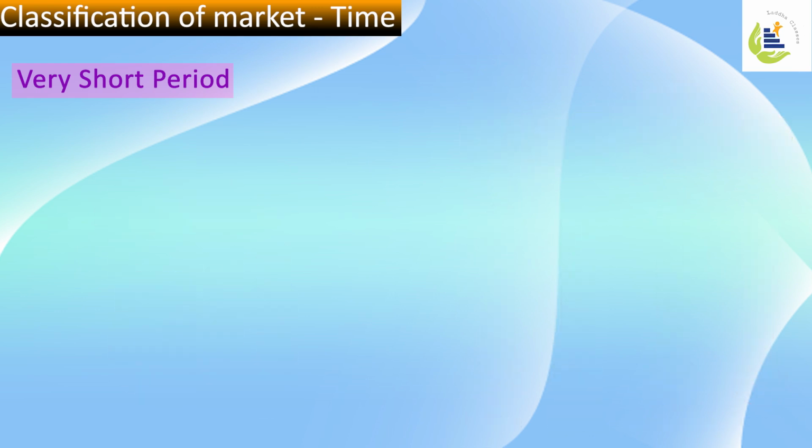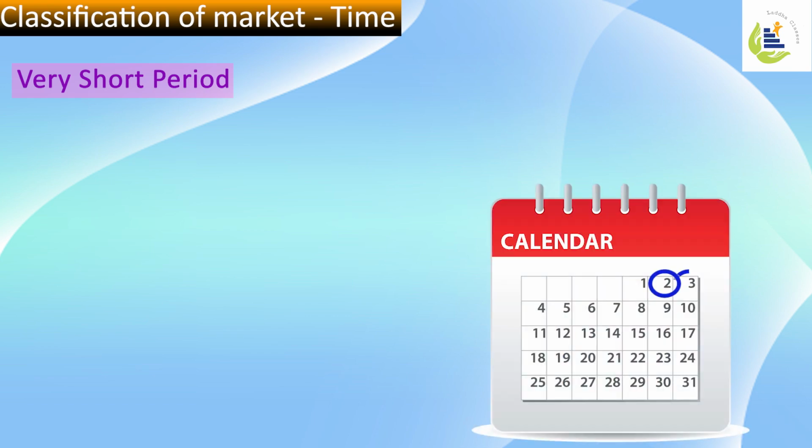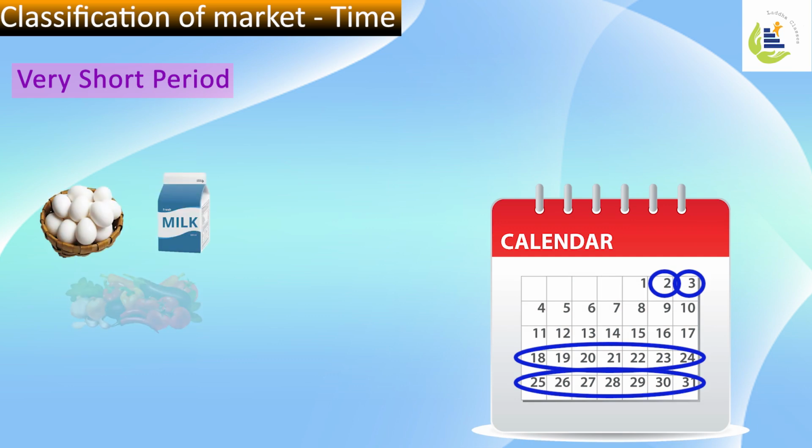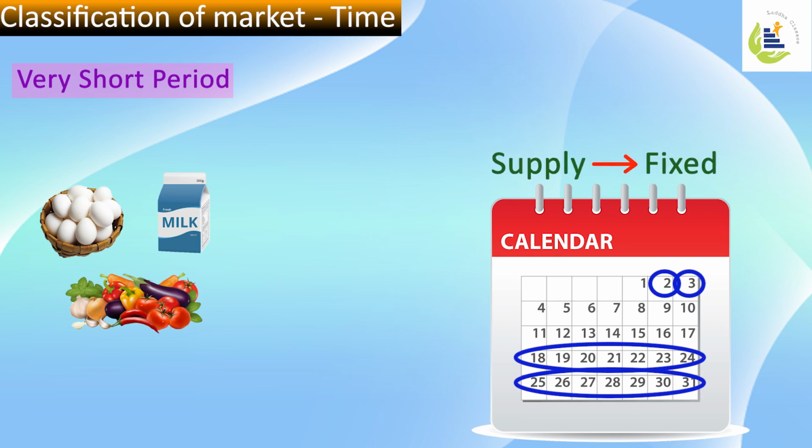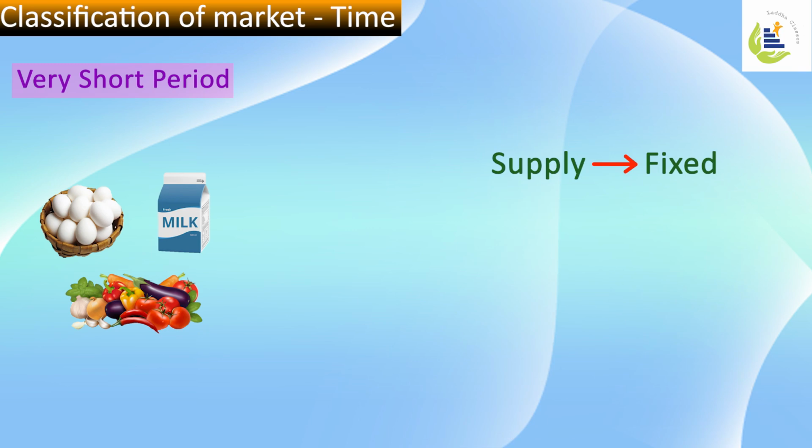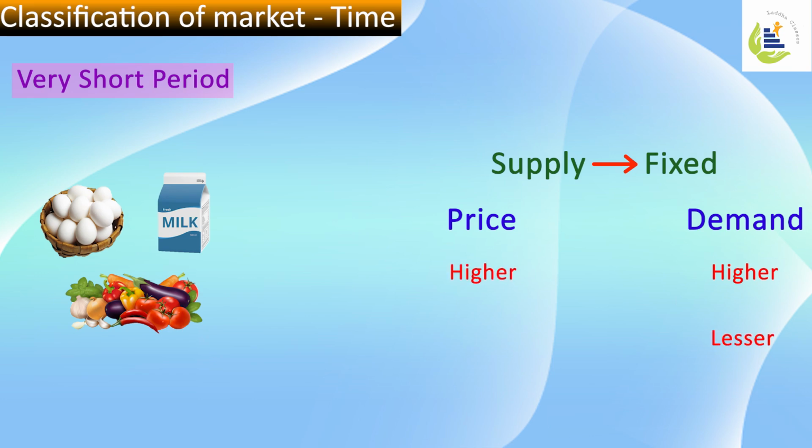So what do you understand? In a very short period market, there are commodities which are traded for a very short period, ranging from a few days to a few weeks, like eggs, milk, vegetables, perishable goods. Their supply is most of the time fixed. Since the supply is fixed, their price will be determined by demand. Higher the demand, higher the price. Lesser the demand, lesser the price.